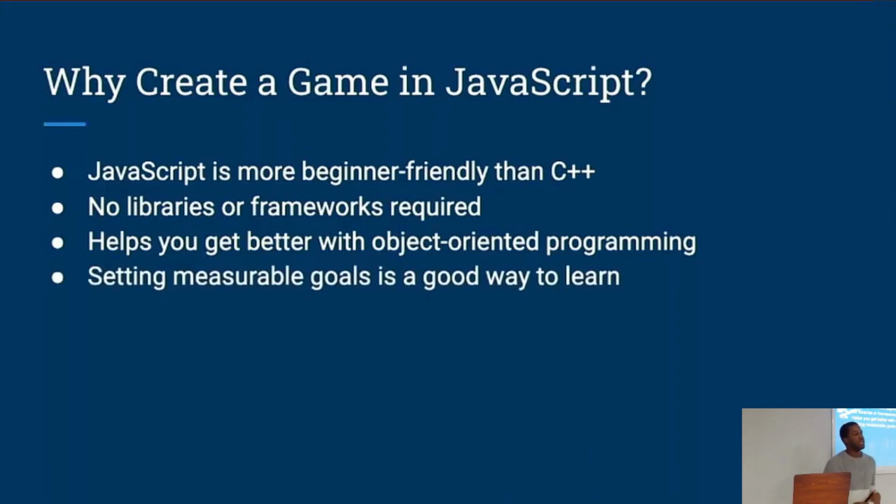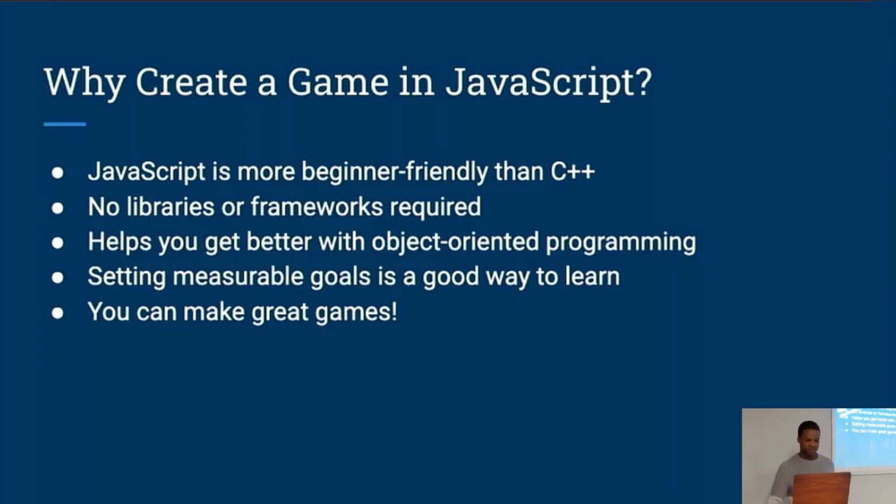The next point goes for any programming language, not just JavaScript, but setting measurable goals is a really good way to learn. So if you've done some introductory coding and then you're looking to increase your skills, one of the biggest pieces of advice you'll hear is that you should practice making your own projects. And I think that a video game is a really good first project to work on and something really concrete that you can work towards. And then last but not least, you can create some really cool games in JavaScript. So let me show you some examples.